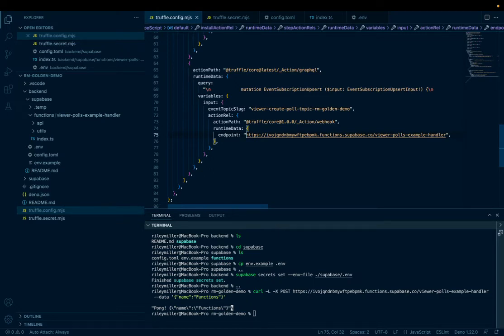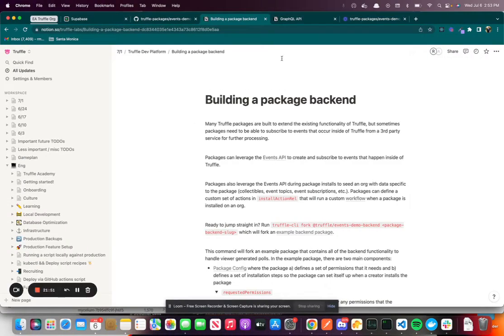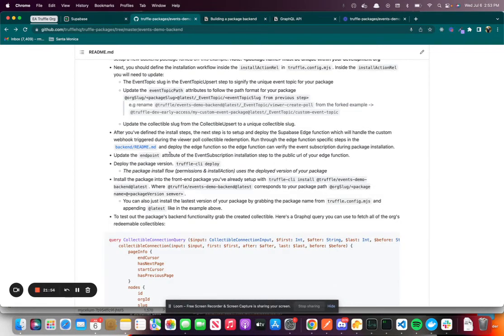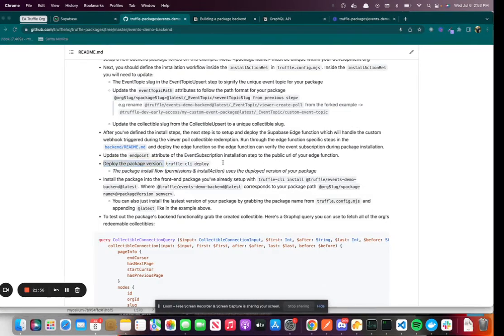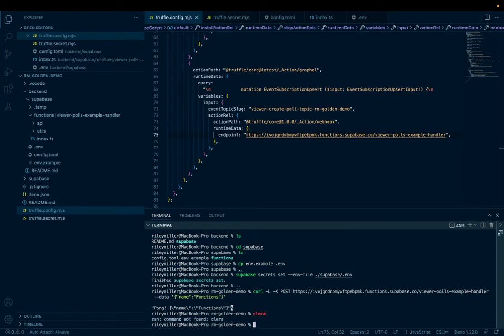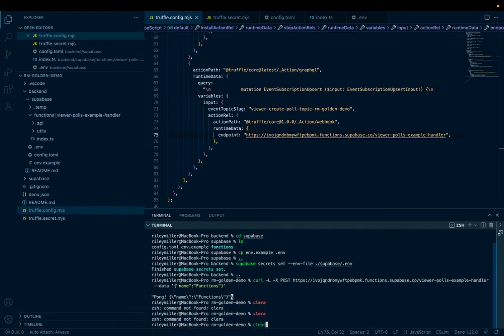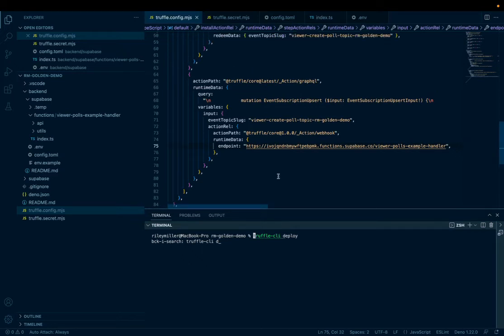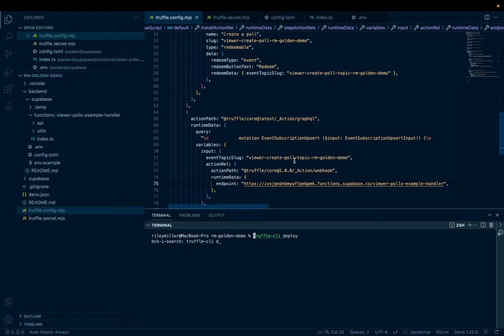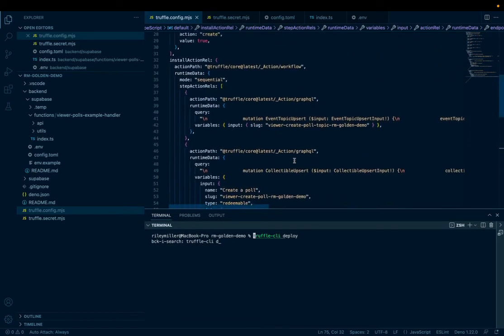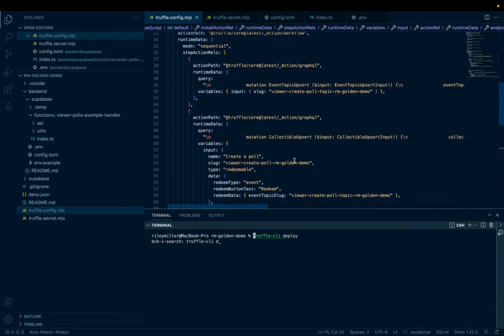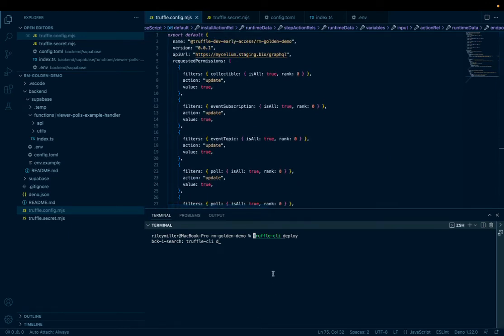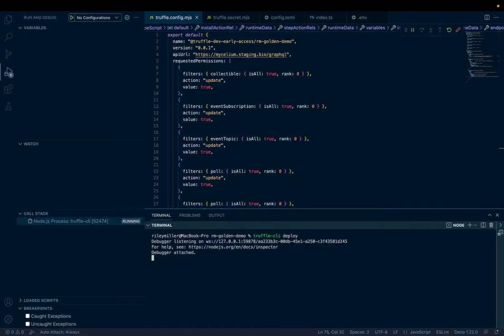There are a couple more steps to deploy and install the package. So if we go back to the README, the next thing we're going to do is run a Truffle CLI deploy. So this is going to sync our package with Truffle. So we're going to go and deploy it. Before we do, we're going to do one quick pass through to make sure the event topic is all good. Everything's looking good. Cool. Let's go and run the Truffle CLI deploy.